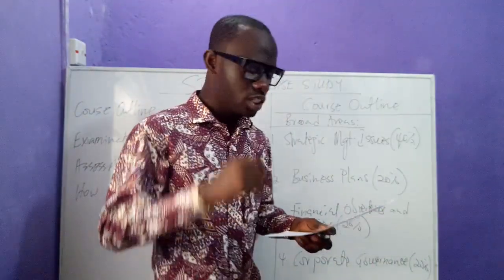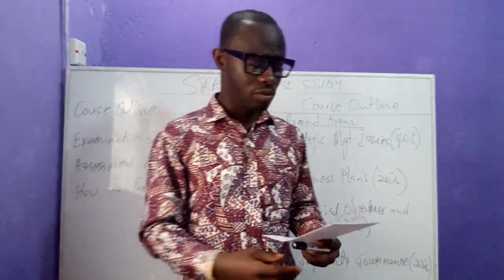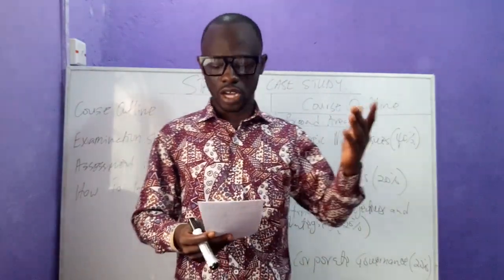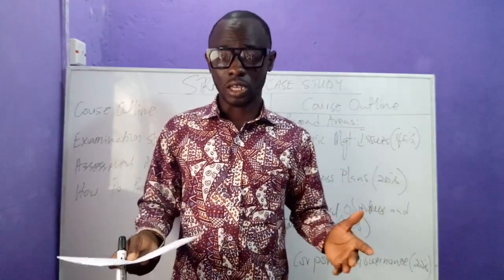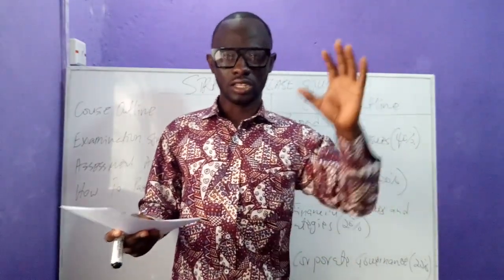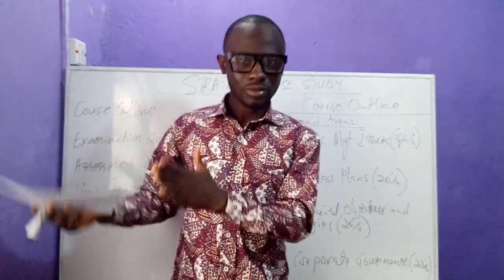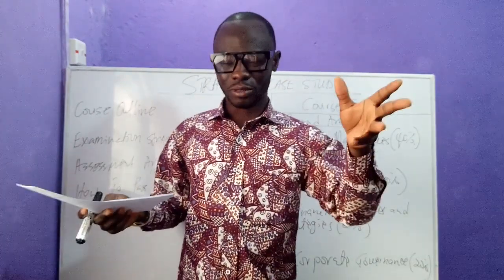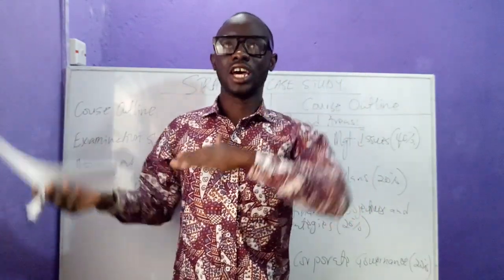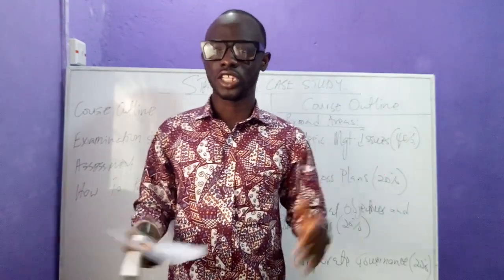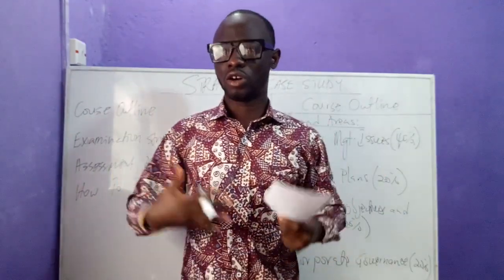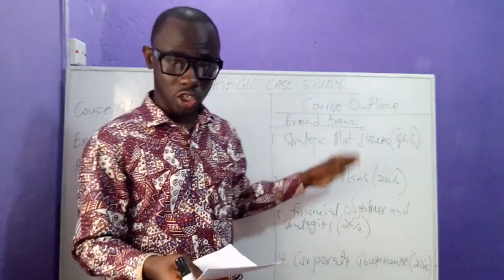Now, when we talk about strategic management issues, this is where we're going to be starting, with what is strategic management. So we're going to look at strategic objectives. We're going to look at organizational performance appraisal, that is using the balanced scorecard and triple bottom line. You did that in other courses in management accounting. You did that also in performance measurement. You did it in corporate strategy. So how do we use the balanced scorecard to appraise the performance of an organization? We're going to be doing that.